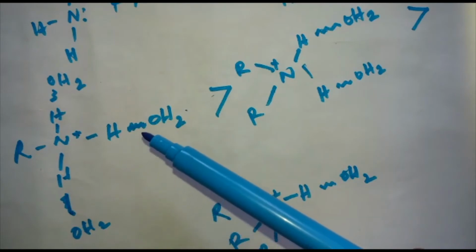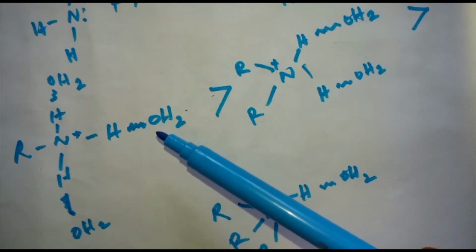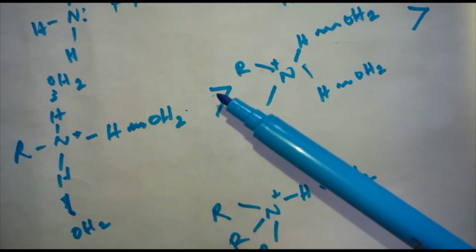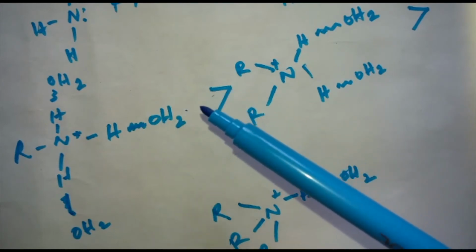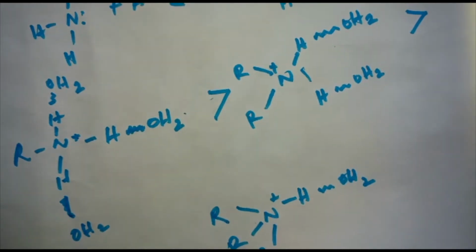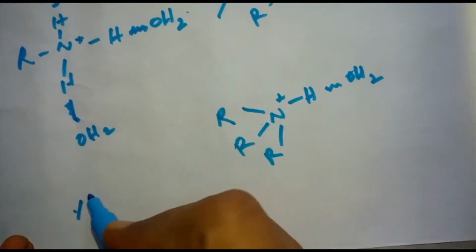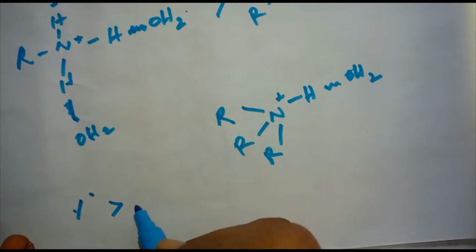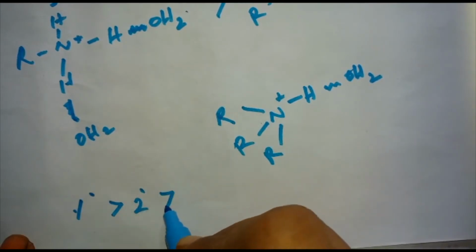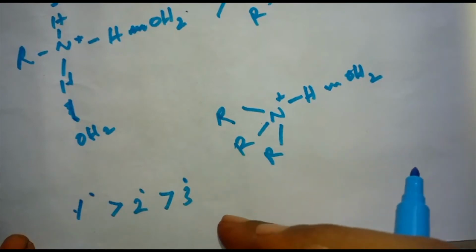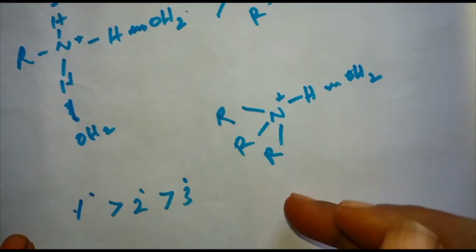Greater is the stability of the substituted ammonium cation, stronger should be the corresponding amine as a base. Therefore, the order of basicity of aliphatic amines should be primary greater than secondary greater than tertiary, which is opposite to the inductive effect based order.